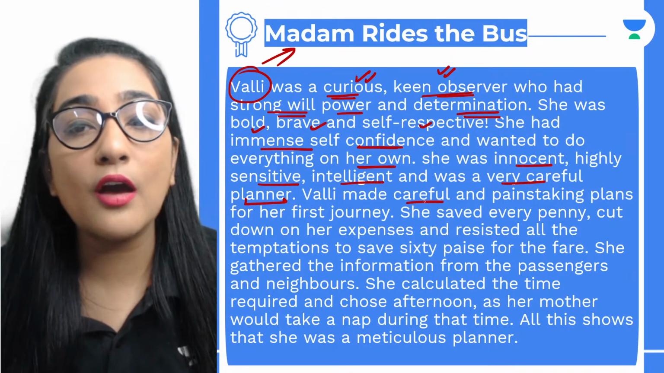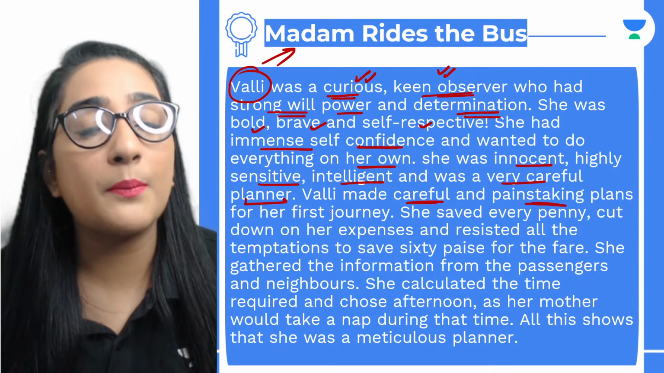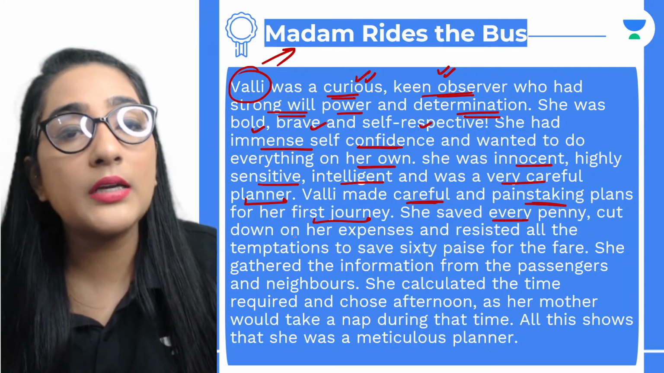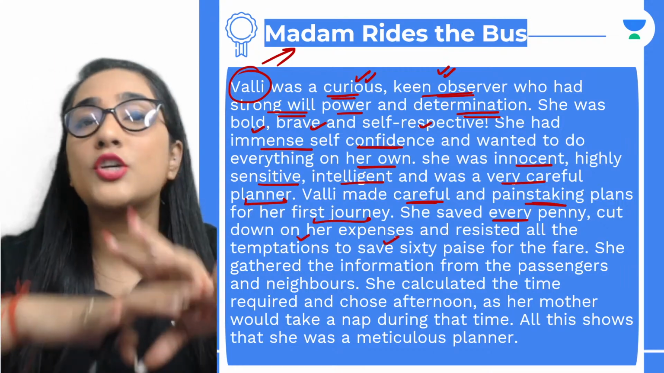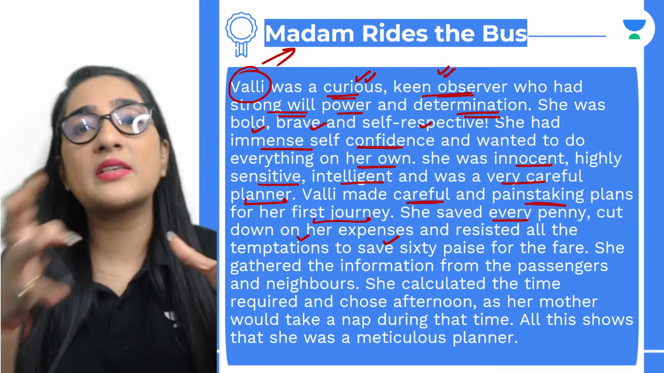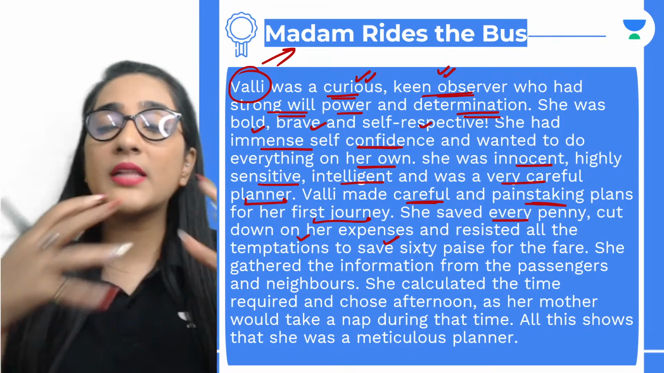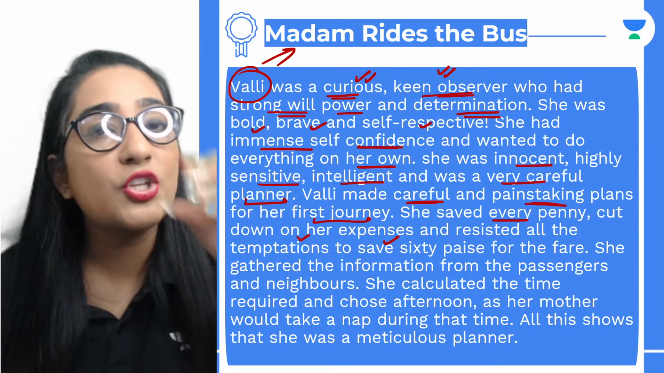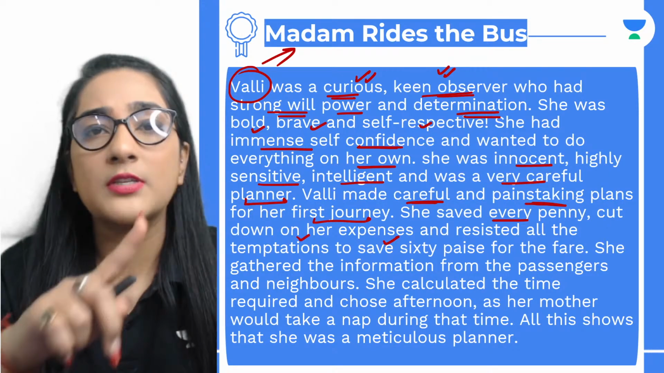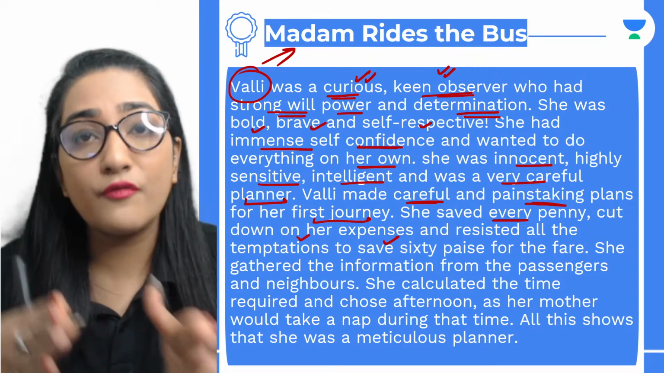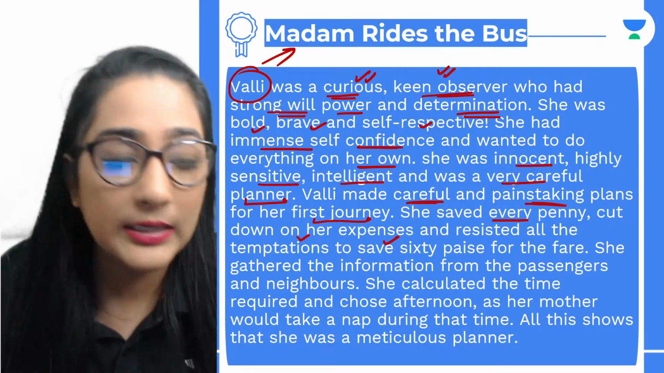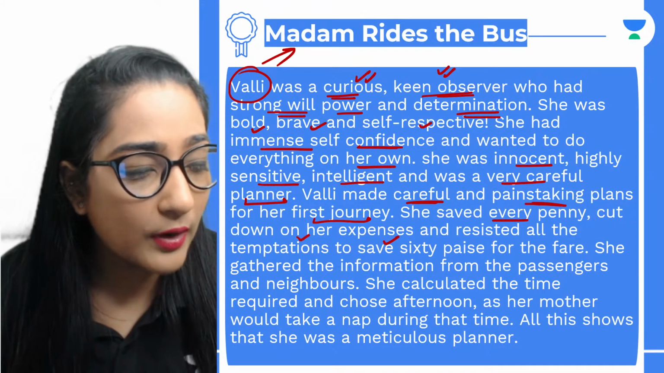So Bholi made careful and painstaking plans for her first journey. She saved every penny, cut down on her expenses and resisted all the temptations. मतलब कि जितना भी पैसा बचा सकती थी बचाया। Painstaking क्यों है? क्योंकि उसे अपनी temptations को resist करना पड़ा। बच्ची थी वो एक छोटी, उसको पेपर पेन्स पसंद है, टॉयज पसंद है, वो सब नहीं लिया। फेयर में जाकर भी वो मैरी गो राउंड पे राइड लेना चाहती थी लेकिन नहीं ली। All right, is that clear to everyone?